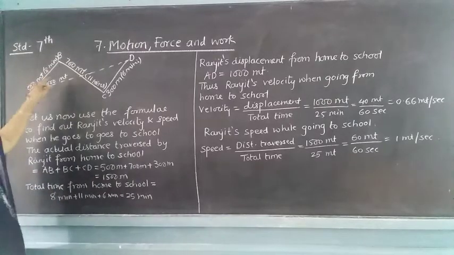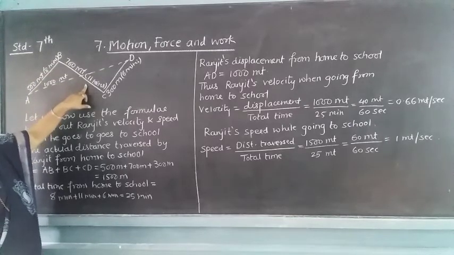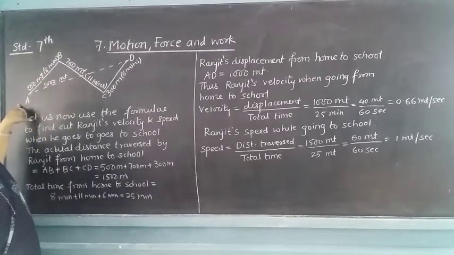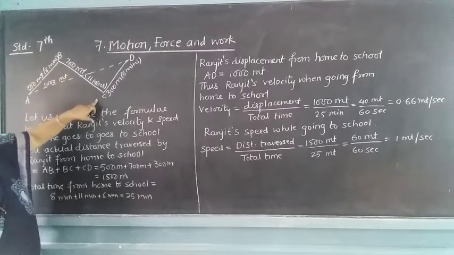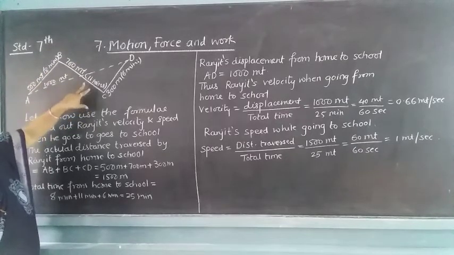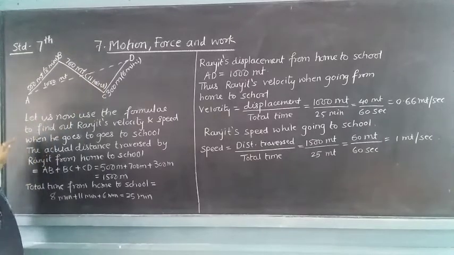Then see total time. A particular time is also given whenever he reaches a particular point. Whenever he reaches from A to B, he needs 8 minutes. Whenever he reaches from B to C, he needs 11 minutes. Whenever he reaches from C to D, he needs 6 minutes.